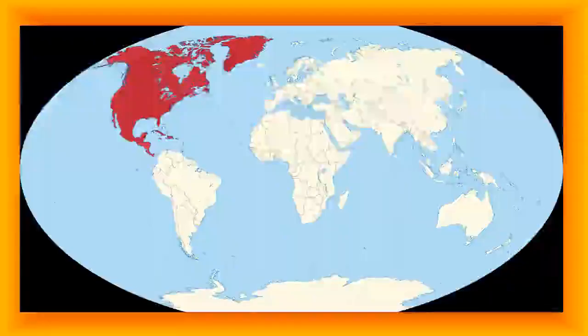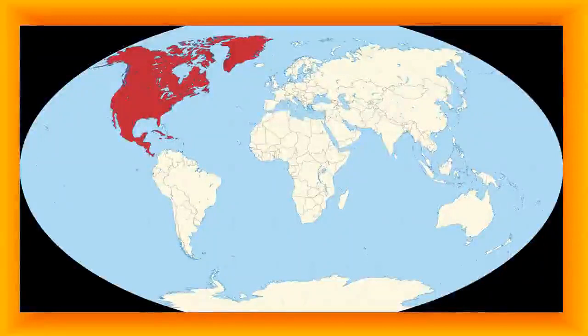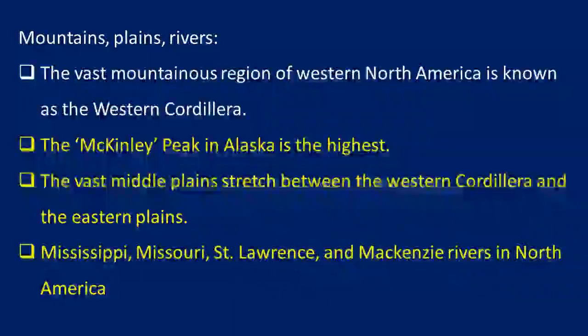In the world map, you can see this is the continent which is spread in the Northern Hemisphere. Mountains, plains: in the western part, which is called the Western Cordillera, that one is very important. Mount McKinley is an important peak in Alaska, the highest one in this region.